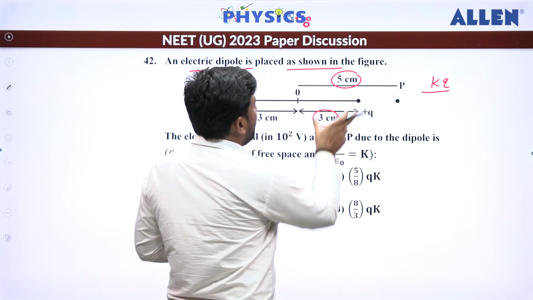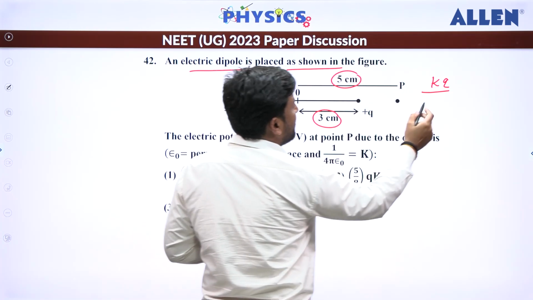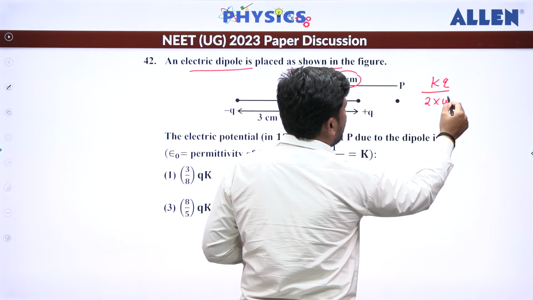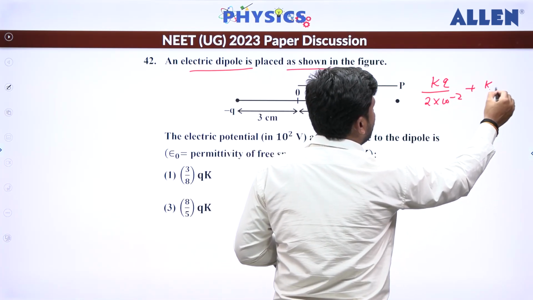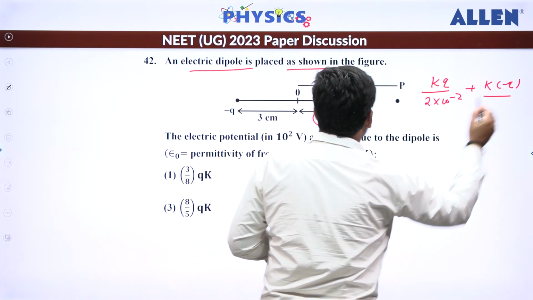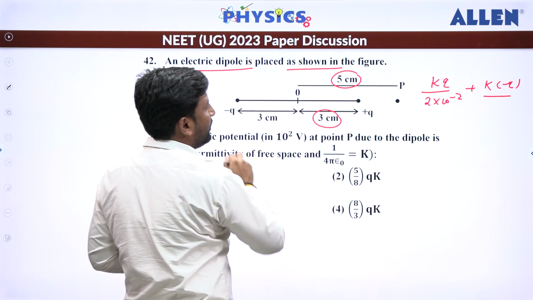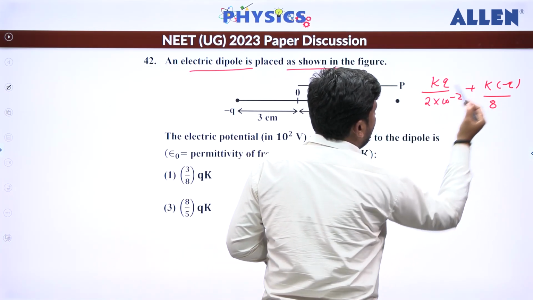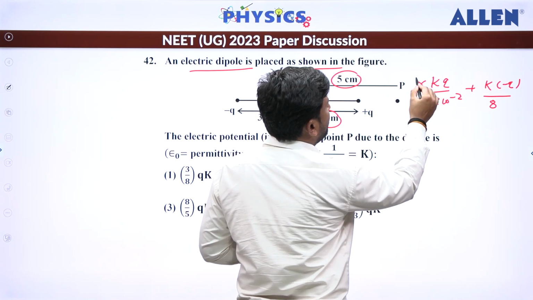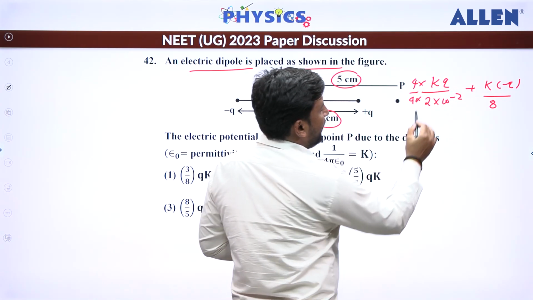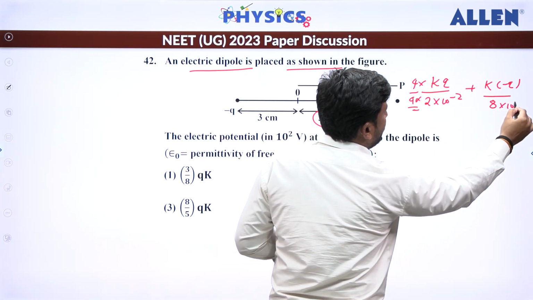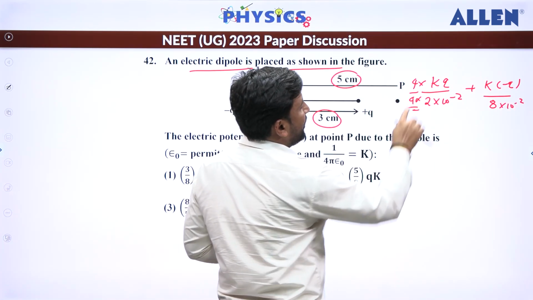The distance, if total distance is 5, so this will become how much? 2 centimeters, or 2 into 10 power minus 2. Plus that becomes K into minus Q, and distance with respect to this is going to be how much? 5 plus 3, 8. What we can do? We can multiply with 4 and divide with 4 here, so that both bases become equal. 10 power minus 2 here because given in centimeter. So that becomes 4 minus 1.